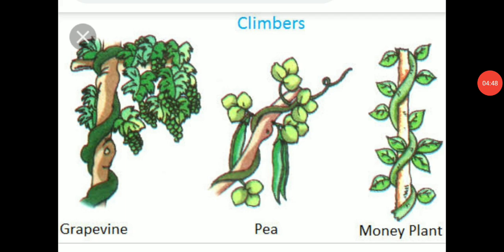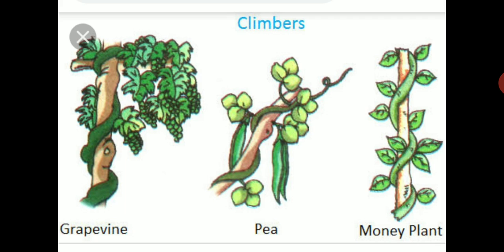Now see Tom, these are the examples of climbers: grapevine, pea, money plant. Have you seen such types of plants? Climbers have thin, soft and green stems. They don't have thick and woody stems like trees and shrubs. They are also not tall like trees and shrubs, and they can't stand without support. They need support. They climb on walls, sticks or rocks. So such types of plants are called climbers because they climb.